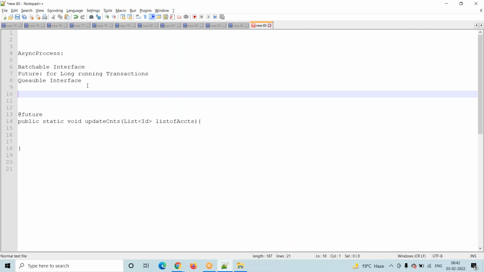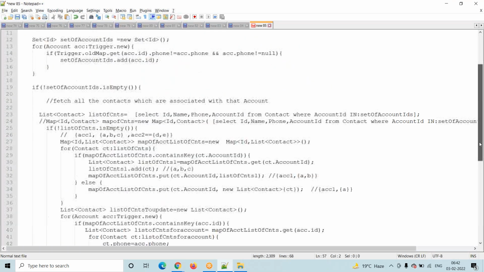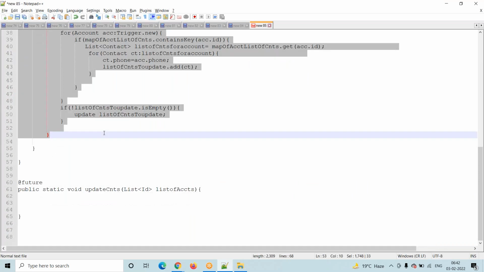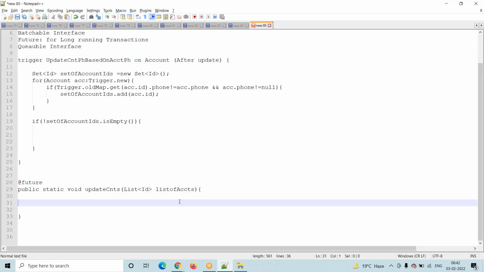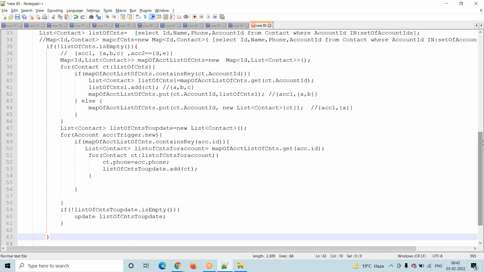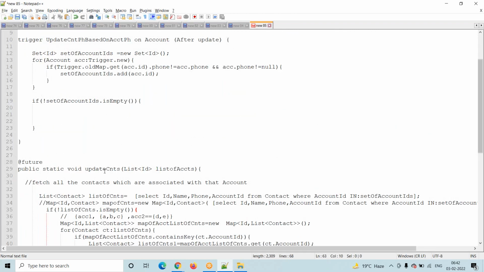Here this is my trigger. Whatever code is here, I will put into asynchronous mode in this particular method. Here what we will do, this is one class: public class UpdateContactsInfo.